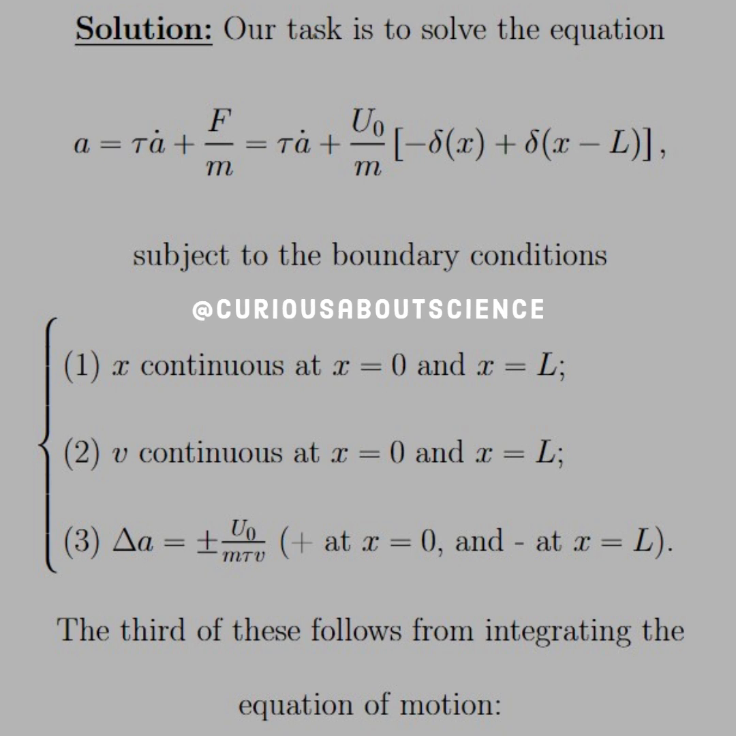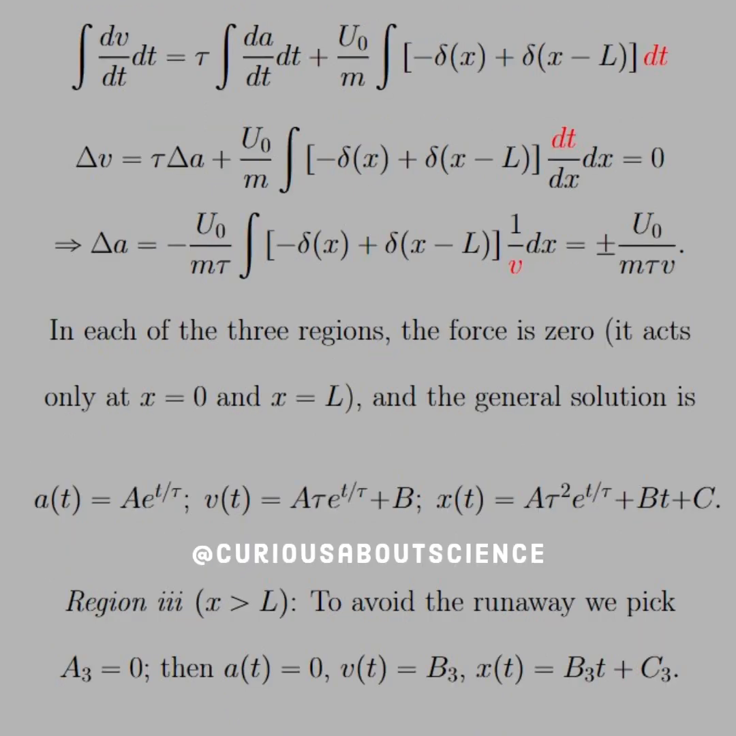Therefore, the third of these follows from integrating the equation of motion. So let's go ahead and do that. Again, we've seen the calculus of how to set this up. No biggie. Take the integral with respect to time, shove it through. We get delta v is equal to tau delta a, and then we have two Dirac deltas there that we need to take into account.